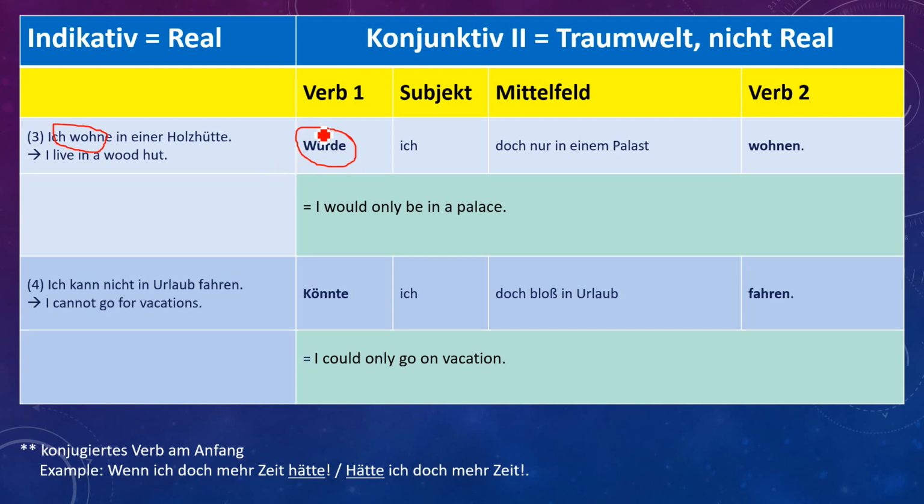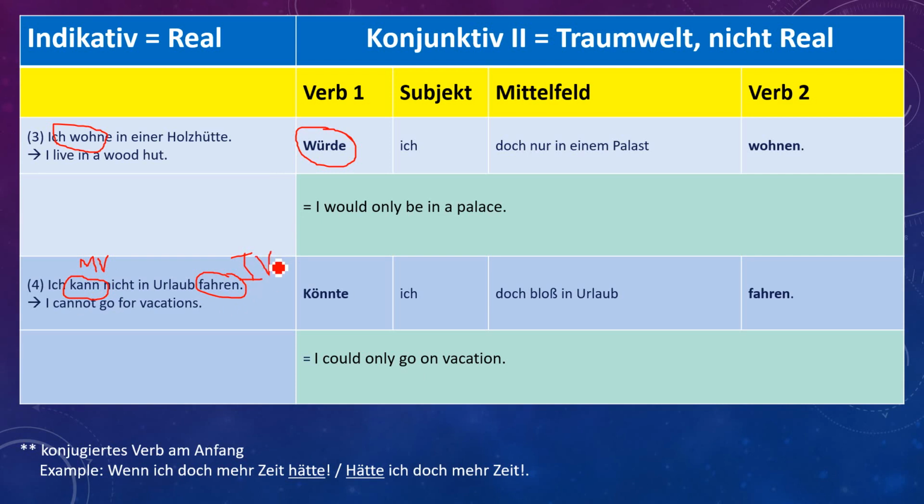That's why it's called dream. Yeah, it's not real. Number 4, Ich kann nicht in Urlaub fahren. So here we have a modal verb. Yes, kann is your modal verb, and fahren is your infinitive. IV is infinitive verb. I cannot go for vacations.